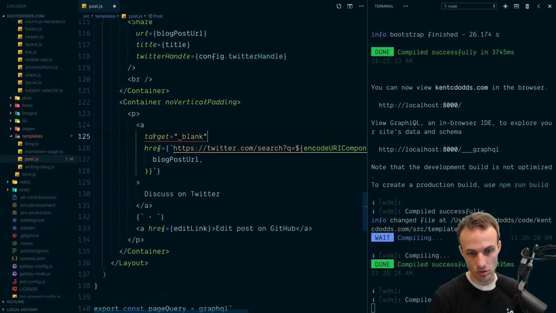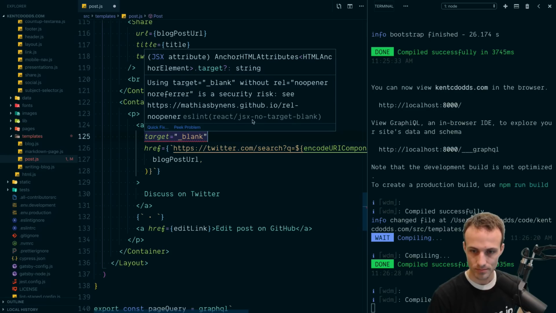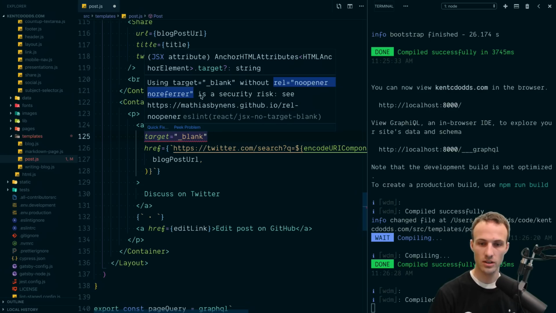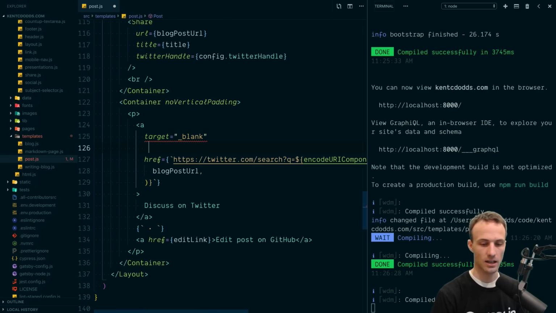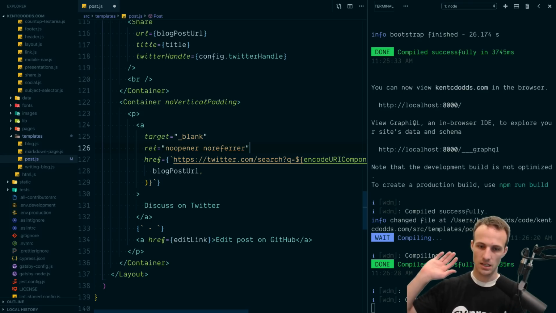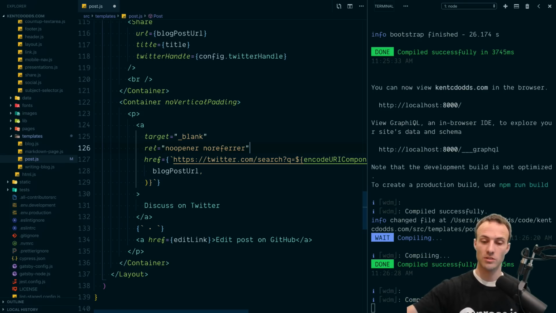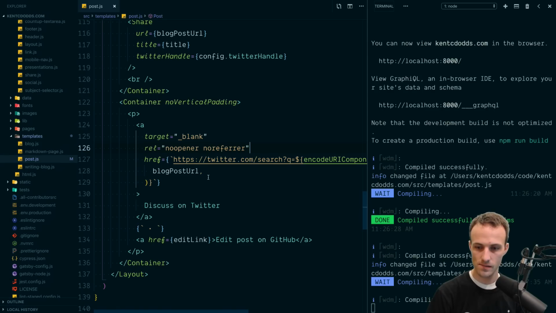But I'm getting a red squiggly underline from ESLint, the JSX no target blank, because there's a security risk if you don't include that other attribute, and it explains why that can be a security risk. It's something about the target website being able to read some information about whoever sent it. I don't know. But yeah, there we go.